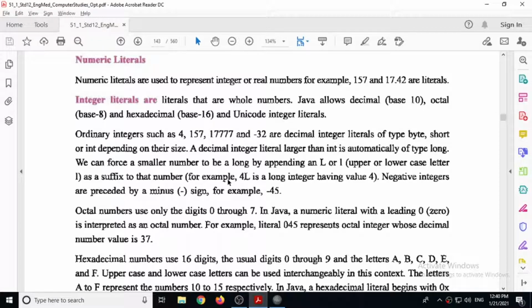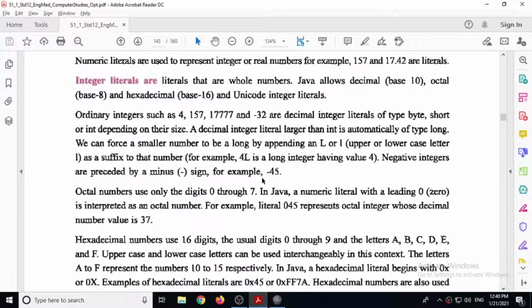Normally, whenever you type any numeric literal, if it is a small number, then automatically it will be of byte type or short type. But if you want to make it forcefully long type, then you have to use L. For example, 4L, either L in small or capital, doesn't matter. Negative integers are preceded by a minus sign, for example, minus 45. All these are the literals for the decimal numbering system.